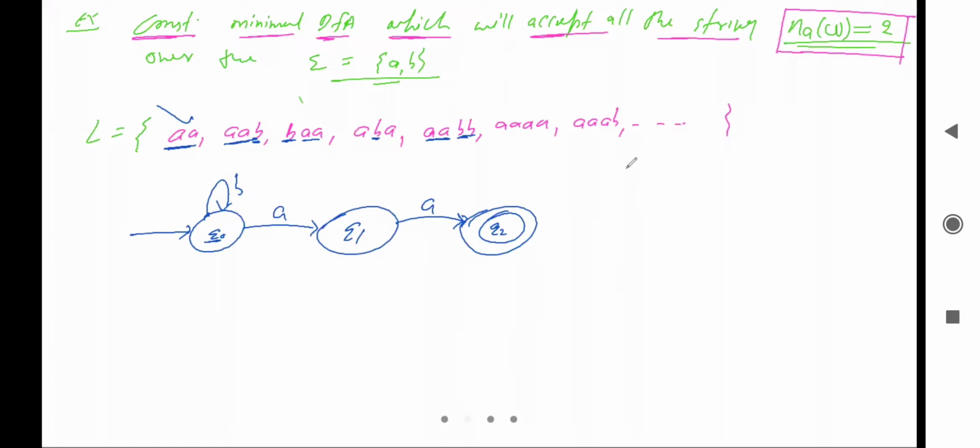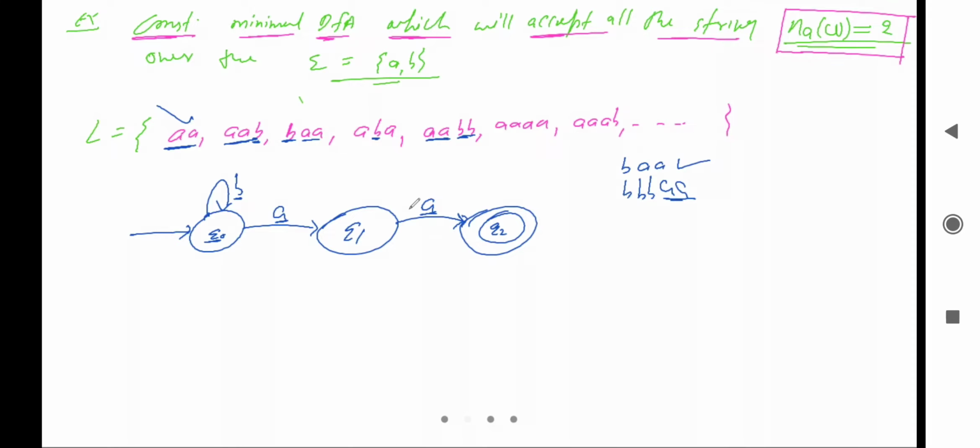How? Because in the starting there may be a single B, after that there can be the double A. So in the starting it will read B and go to Q naught. After that by reading A it will go to Q1, then by reading A it will go to Q2, and it is accepting this string. So in the starting there can be multiple B also. Firstly it will read multiple B's, then read A and go to Q1, then read A and go to Q2. Q2 is the final state. It means this loop is valid, right?